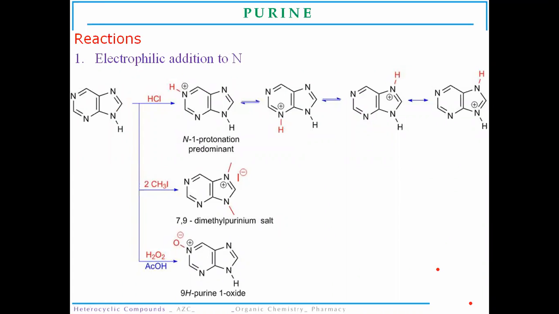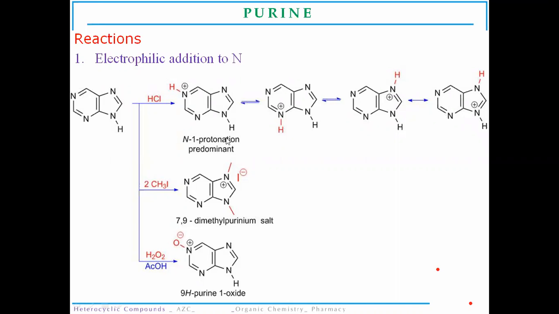Now we are moving towards the reactions of the purine molecule. As we all know, this is weakly basic in nature. It is going to react with an acid and undergo protonation reactions at various positions, because the purine molecule has various tautomeric structures. Different tautomers will give different protonation compounds.